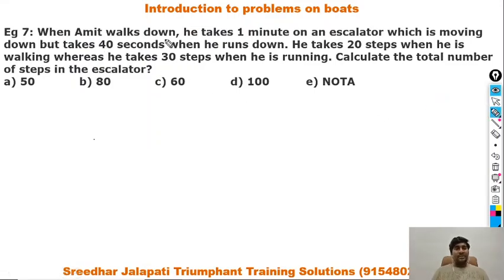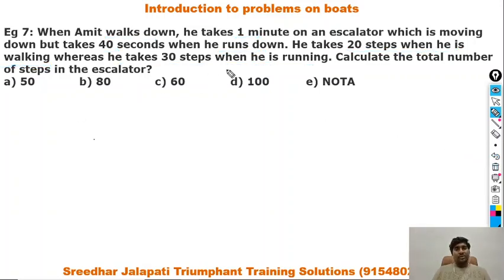When Amit walks down, he takes 1 minute on an escalator which is moving down, but takes 40 seconds when he runs down. When he walks down, he takes 1 minute. When he runs down, he takes 40 seconds. And he takes 20 steps when he is walking, whereas 30 steps when he is running. So pause the video, read the question till you understand the information, and then solve it, then continue the video to check your answer.